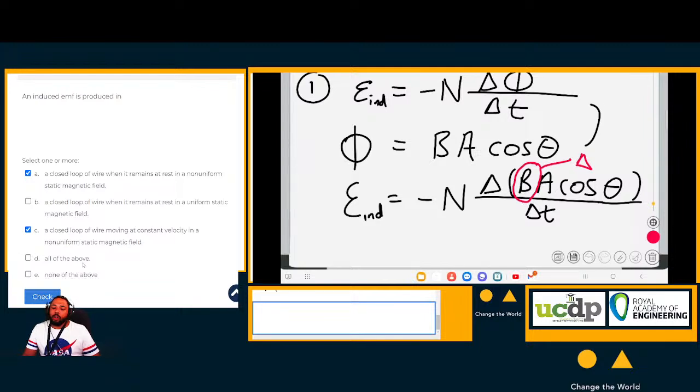It can't be all of the above because B is not included, and it can't be none of the above because we already found that A and C indeed induce an EMF. So let's check.